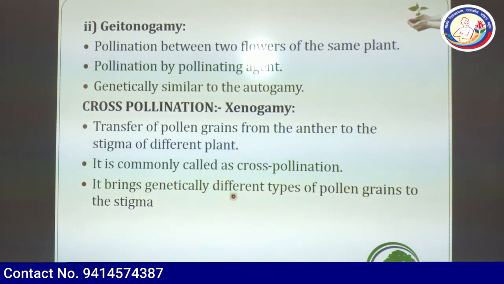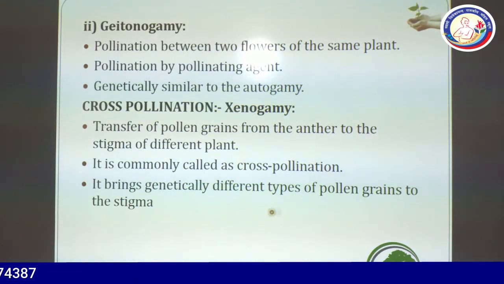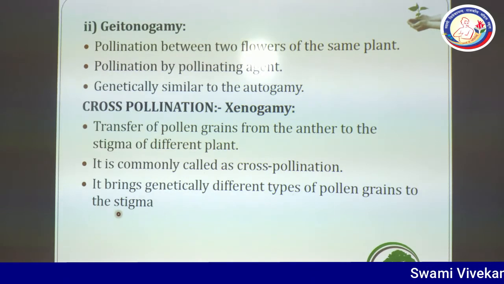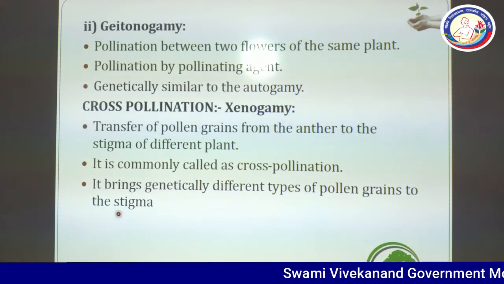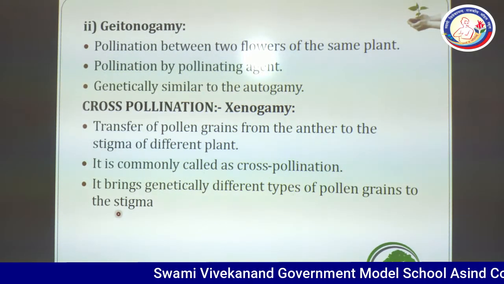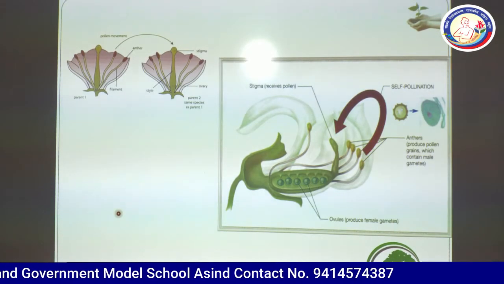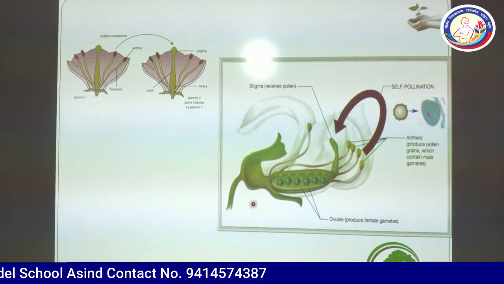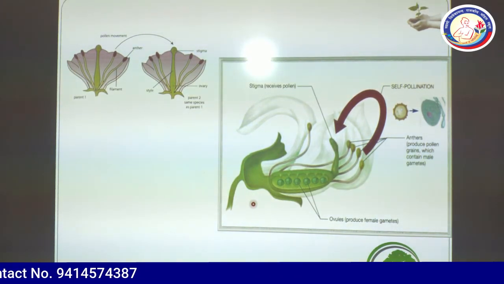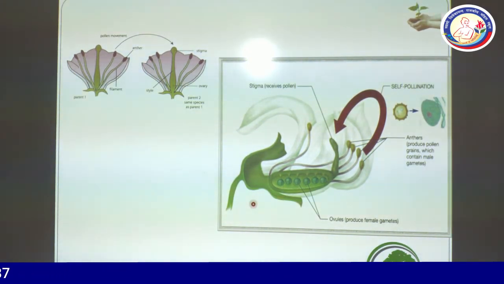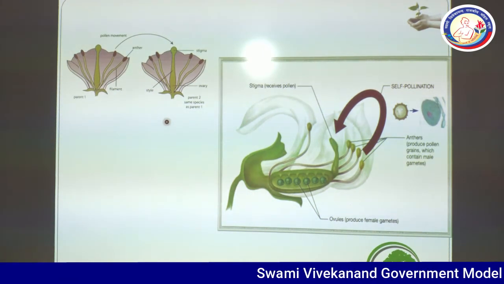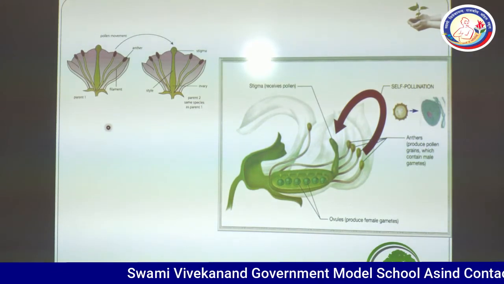It brings genetically different types of pollen grains to the stigma because the plant is changed here and it may show a different genetic organization. This is the symbolic presentation of pollination here.